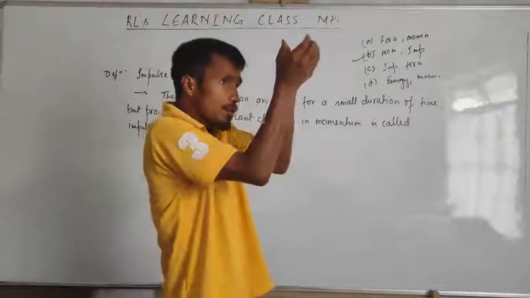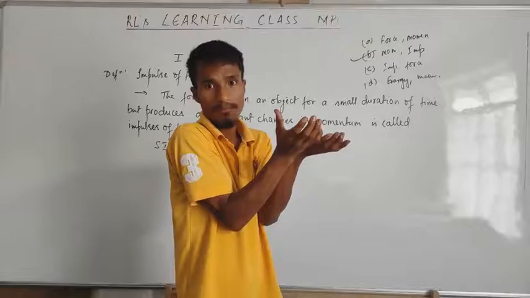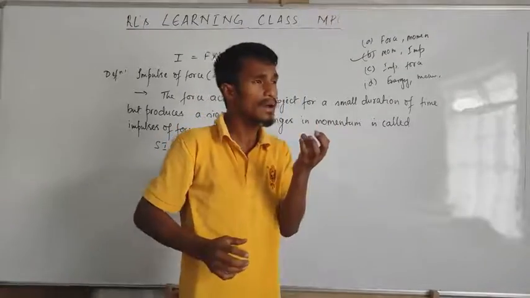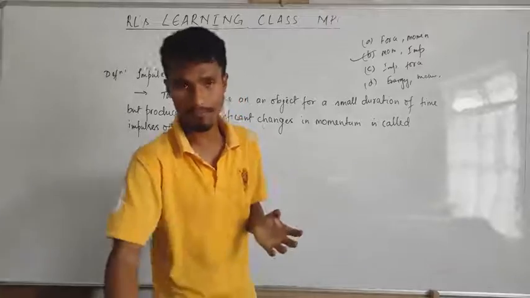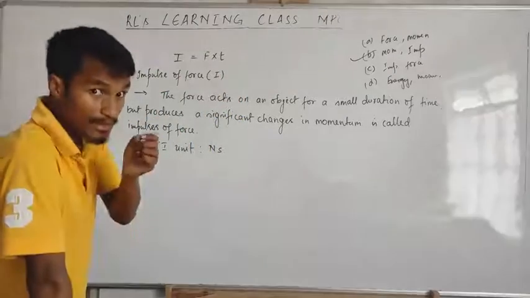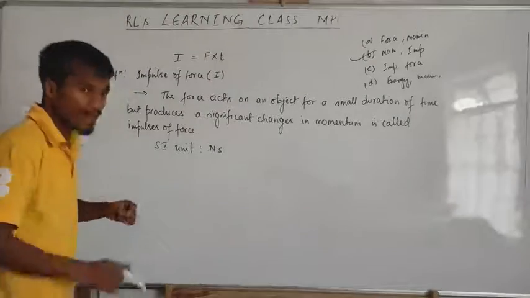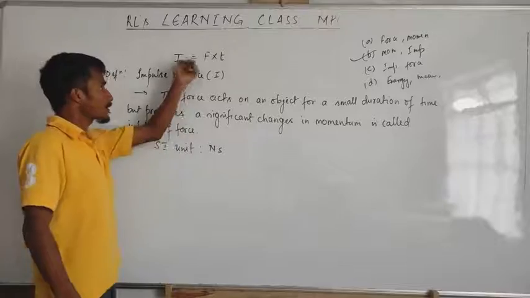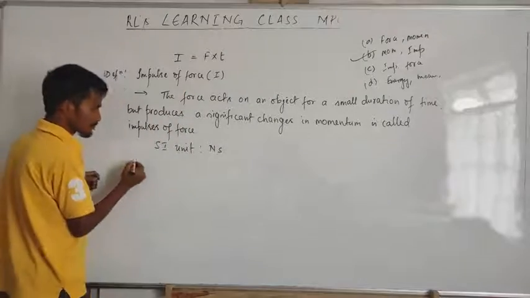Example, when you catch a ball suddenly like this, can you measure the time? You cannot measure the time, because it's just for a second, just for a millisecond. Millisecond is very, very small. Or microsecond. Then in that case, we convert this formula into another form.